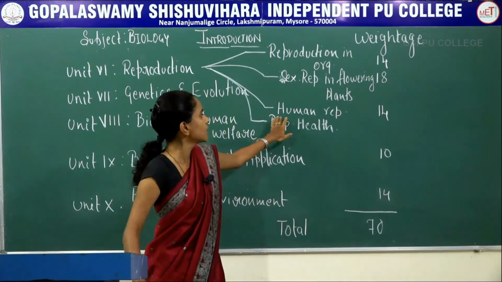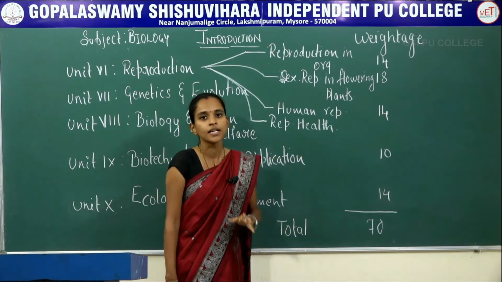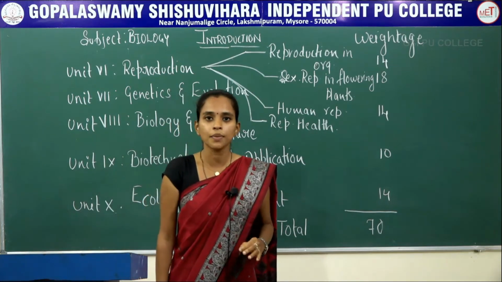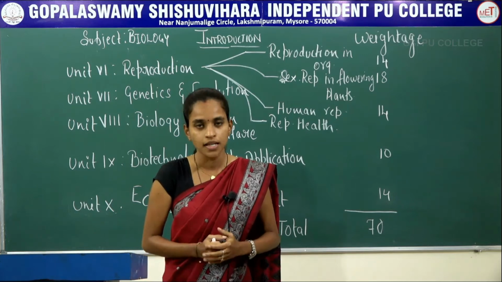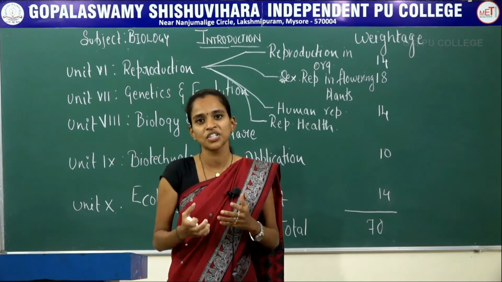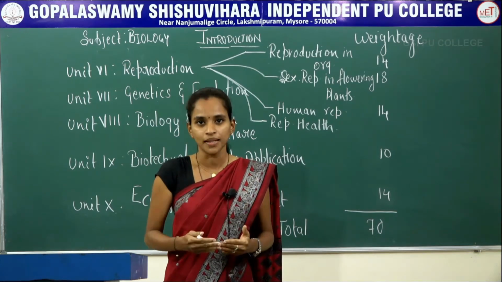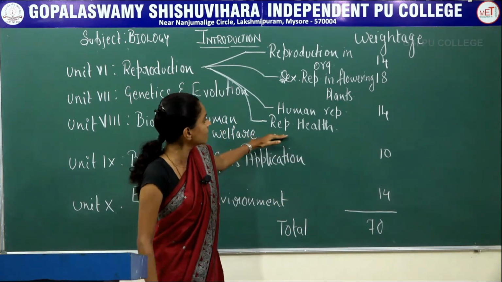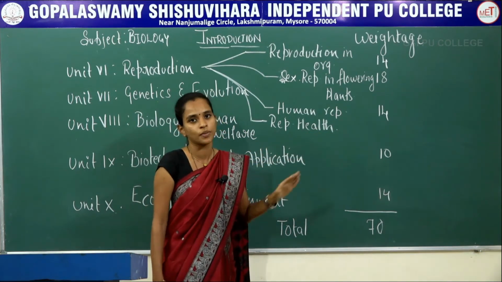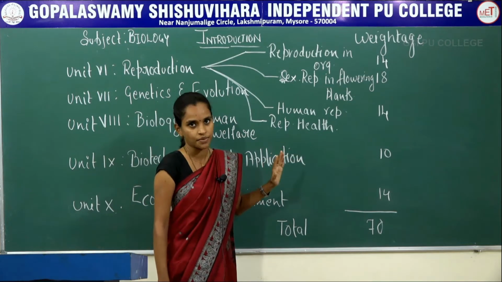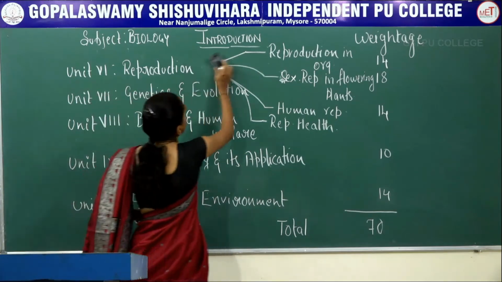The last chapter is reproductive health, where you will study contraceptive methods, artificial reproduction by GIFT or ZIFT methods, and vasectomy and tubectomy. That is about the first unit, reproduction.